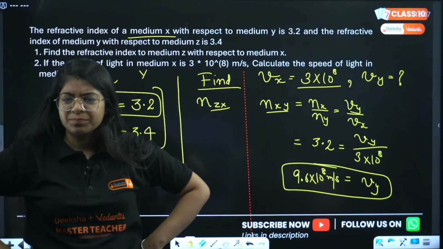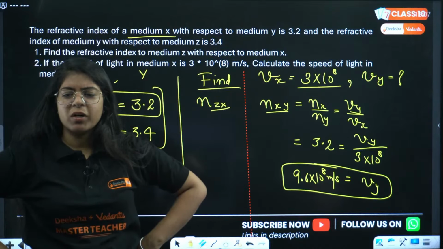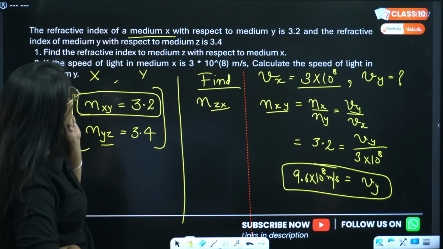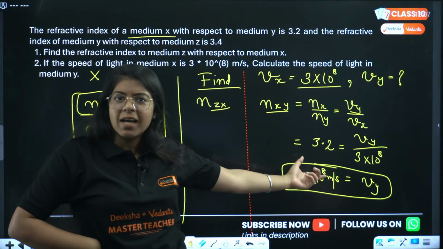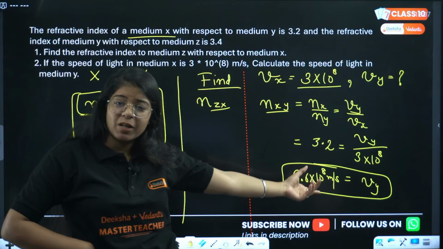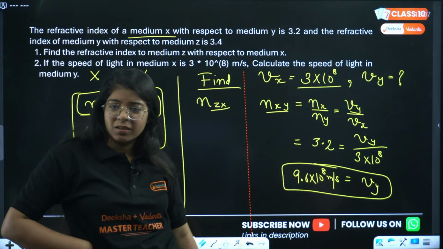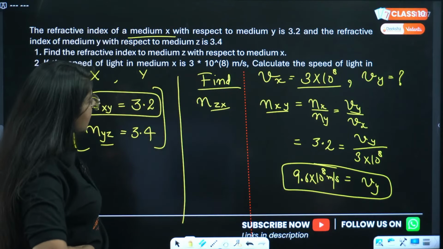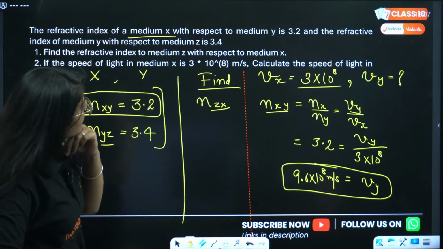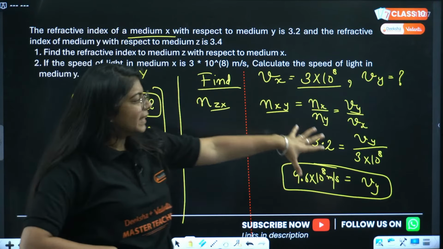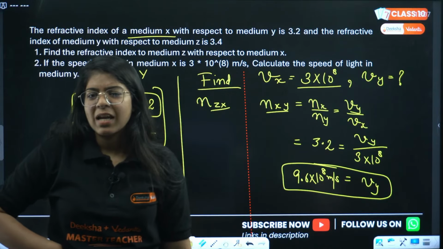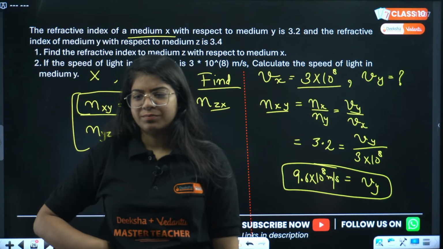Done, everyone? Yes, Winner, what is your doubt? Although I think there is some mistake in this question because this is greater than the speed of light. 9.6 into 10 raised to power 8 is greater than the speed of light. What? Did I do any mistake? 3 into 10 raised to power 8, this is 3.2, NX by NY. This is correct, right? Technically this question is wrong, but they have given us, so we can solve it, okay? Winner, what is your doubt?